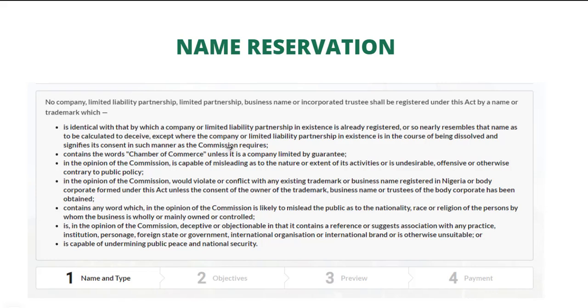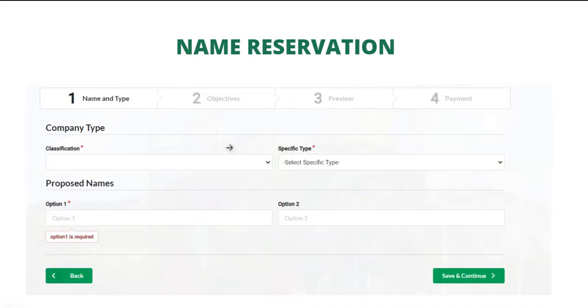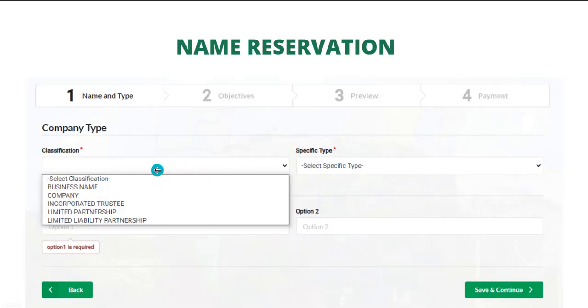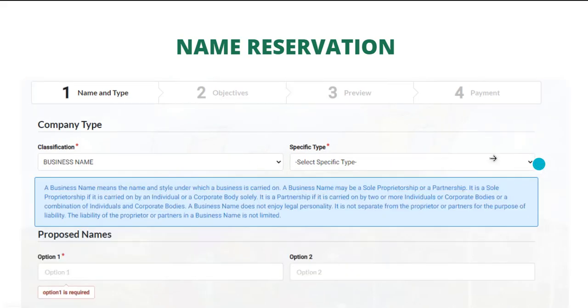You proceed to make your registration, make payments, and then it will be queried that a similar name exists. So these are the four steps of name reservation. You have name and type, you have the objectives, you have preview, you have payment. So you click here, you see the classification: business name, company. So we start with business name.